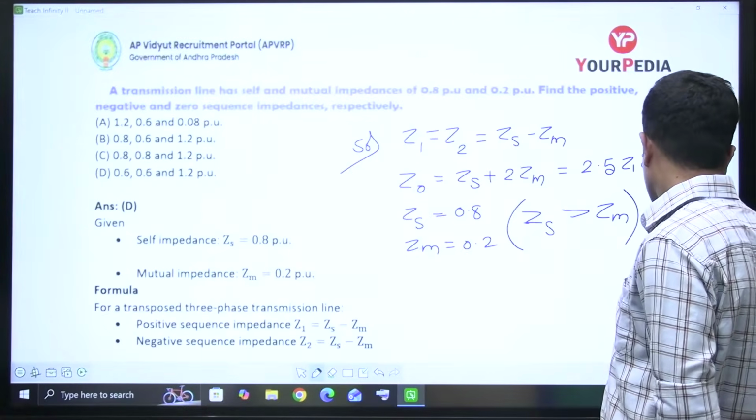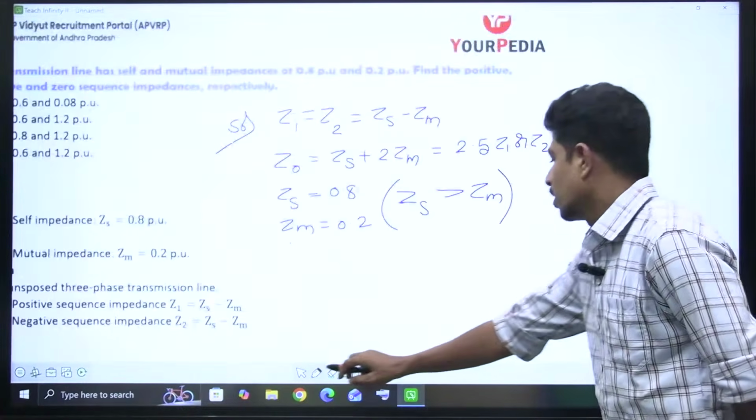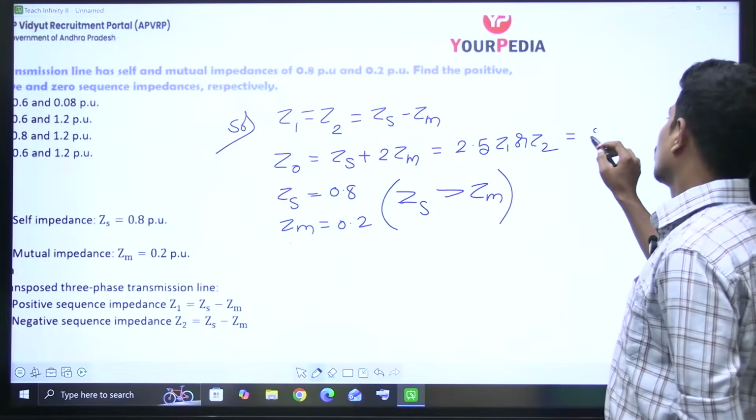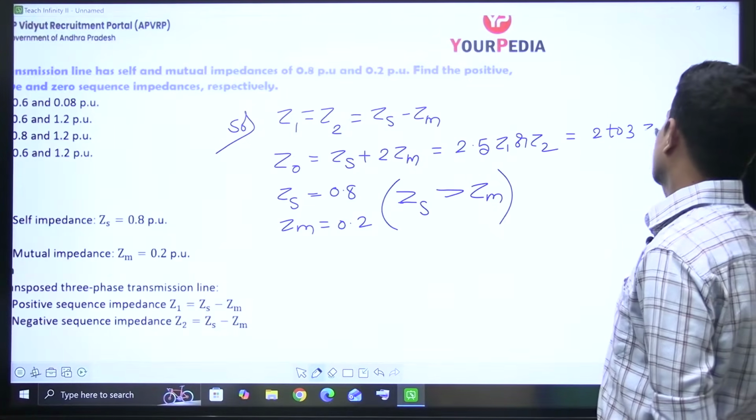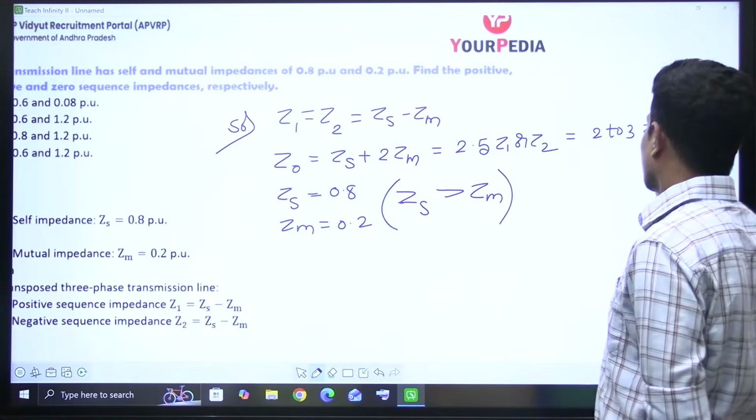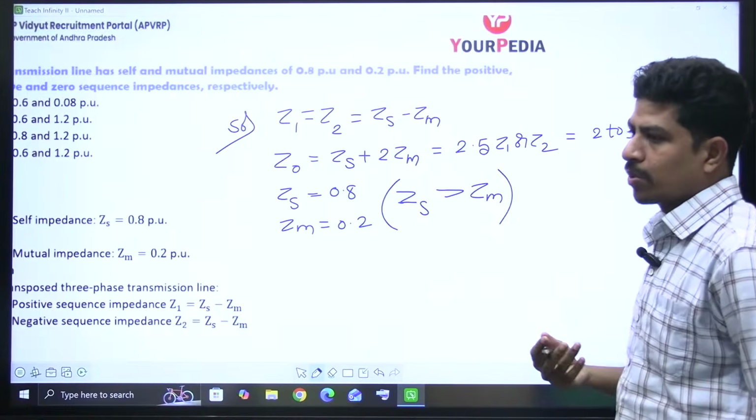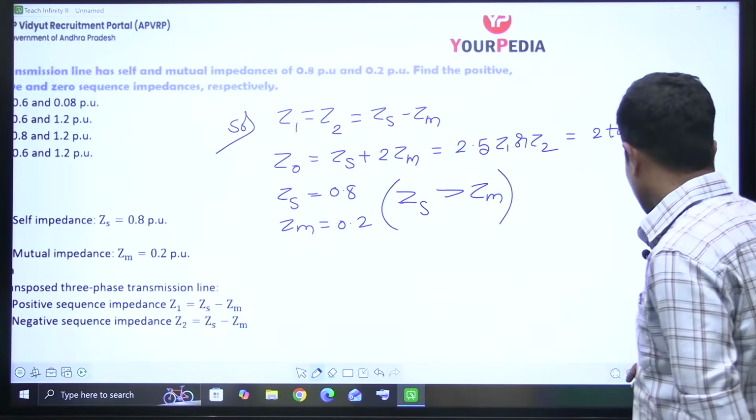In fact, the correct relationship is that Z0 is 2 to 3 times of Z1 or Z2, right? You should remember this also. Simple thing, the formula is very simple.